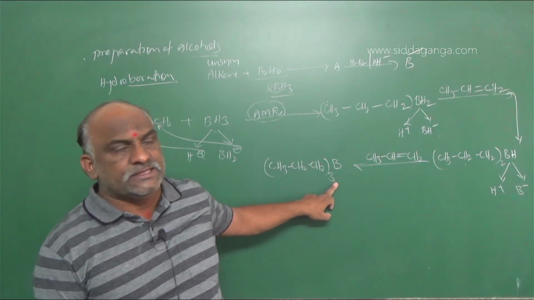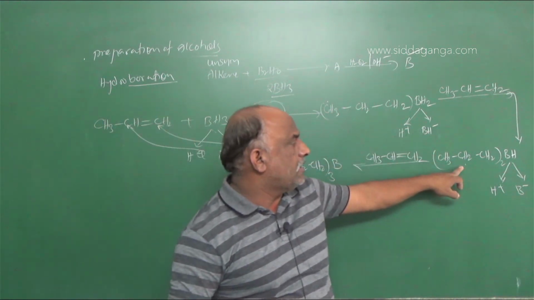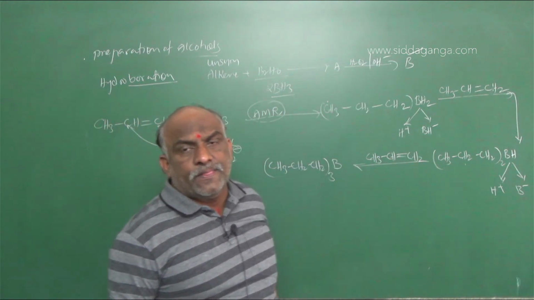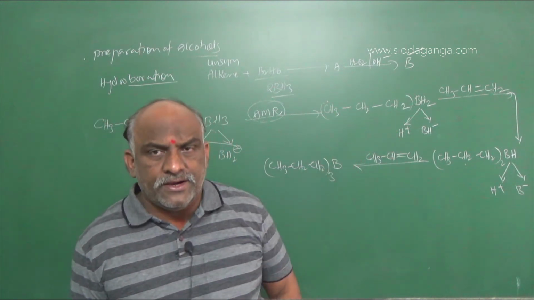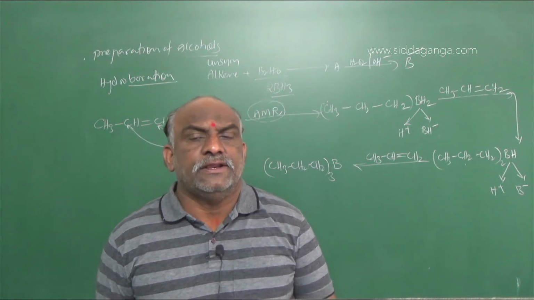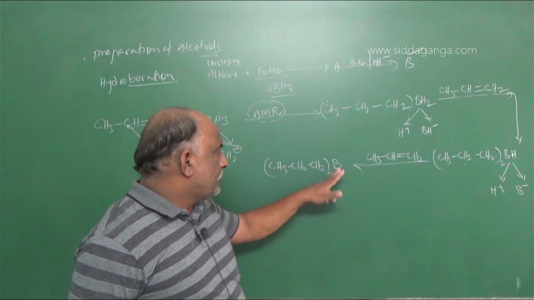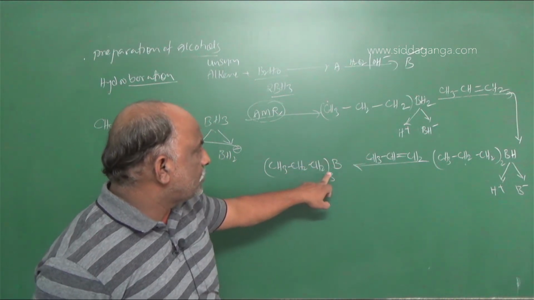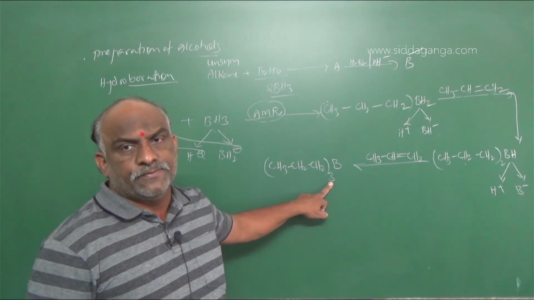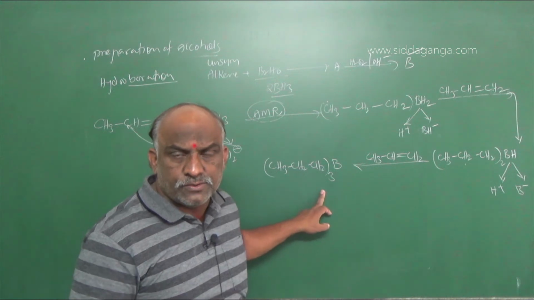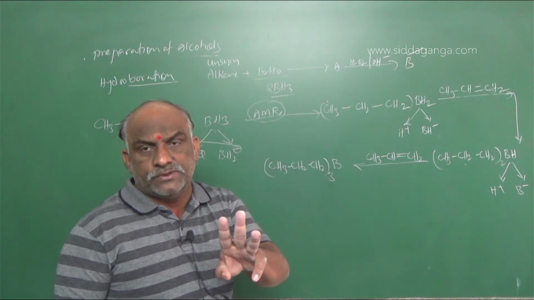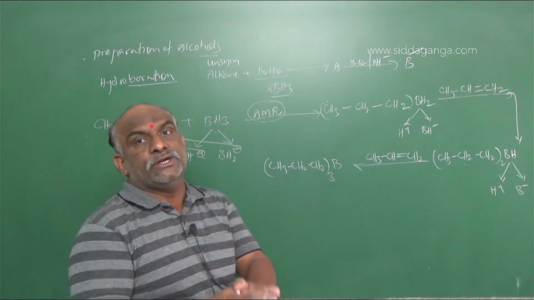Up to this was step A. This type of reaction takes place: monoalkyl borane, dialkyl borane, trialkyl borane. After A, it reacts with hydrogen peroxide in the presence of sodium hydroxide or potassium hydroxide. Simple: CH3, CH2, CH2, three molecules are there. These three molecules require 3 OH groups to form propyl alcohols, and this B also requires 3 OH groups. So in total we require 6 OH groups.